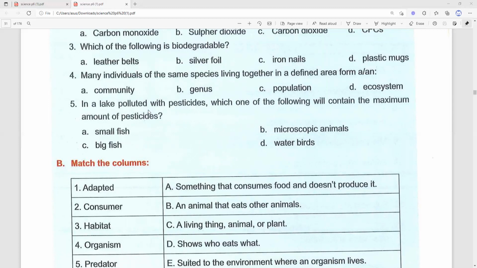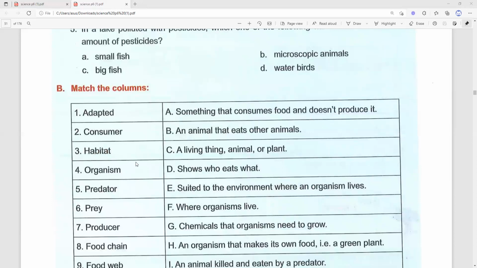In a lake polluted with pesticides, which one of the following will contain the maximum amount of pesticide? A, small fish. B, microscopic animals. C, big fish. D, water birds. Our answer is small fish.